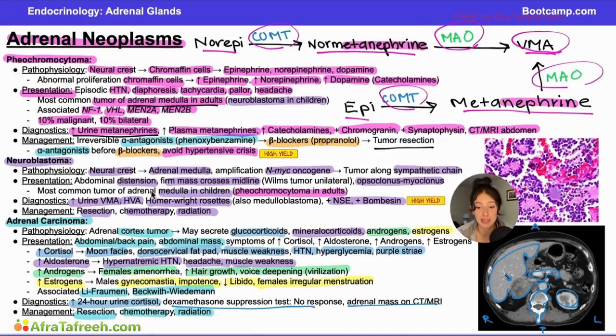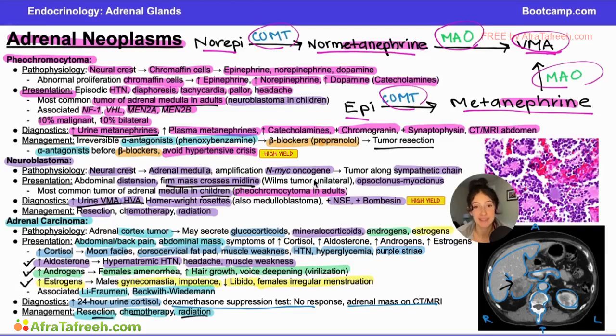Neuroblastoma will most likely present in a child with a firm mass that does cross the midline. You may see many of the symptoms with pheochromocytoma, and you'll have elevated catecholamine breakdown products in your urine as well. Adrenal carcinoma is a cause of primary hypercortisolism. You'll also see elevated aldosterone, androgens, and estrogens. You may see a mass on CT, as we talked about over here, and you will treat it with resection, chemo, and radiation.